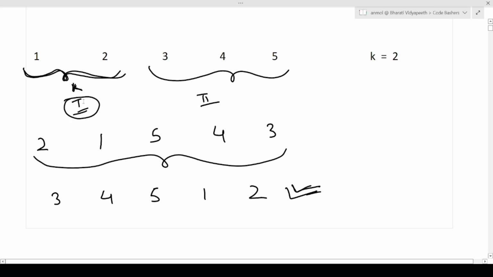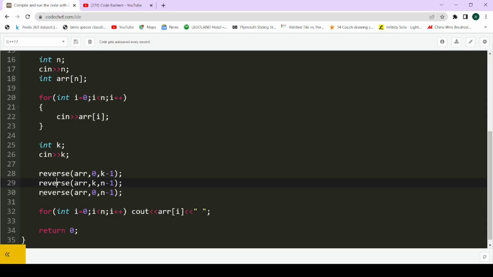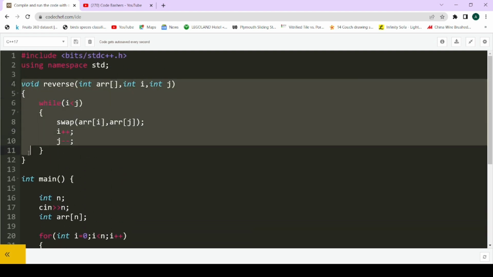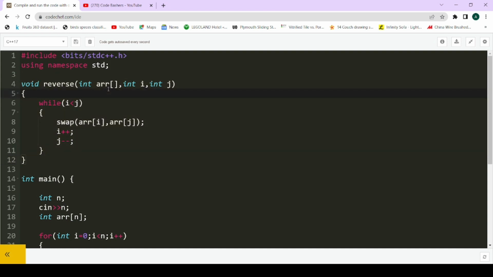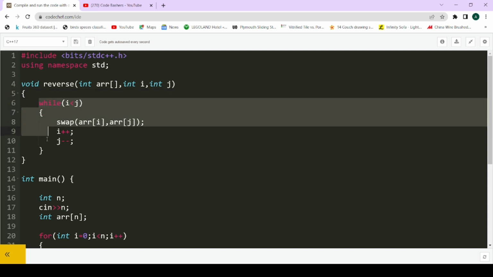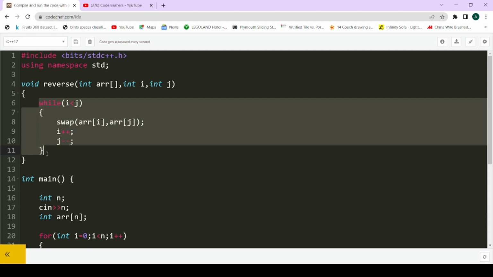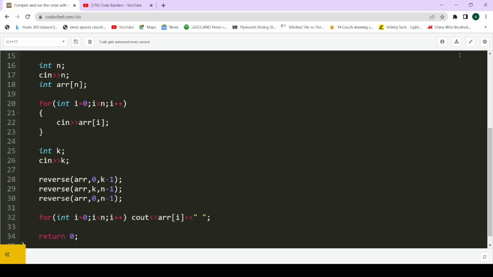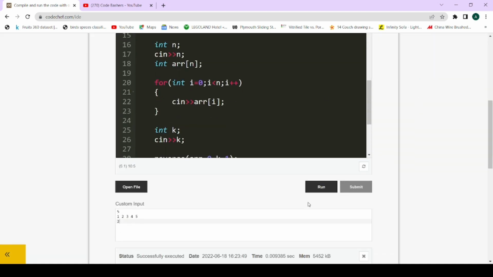Once you have reversed both these parts, then at the end you will also have to reverse the entire array once, so you are again reversing the array from 0 to n minus 1 index. Here I have simply written the reverse function. The array has been passed, and the indexes between which it has to be reversed, that is int i and int j. And then I have written a simple while loop for reversing the array between those indexes. So I hope this code is fine and understood by you.